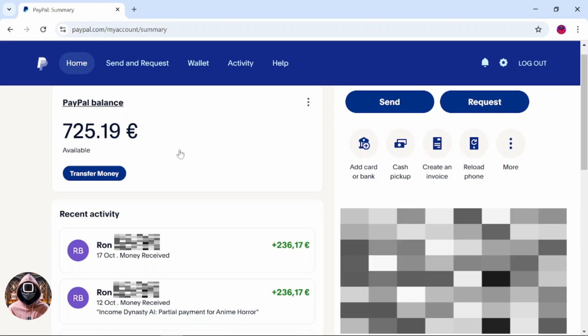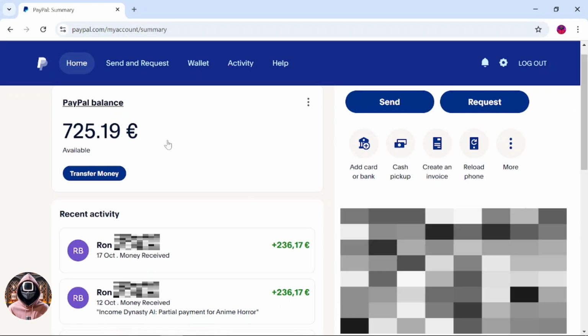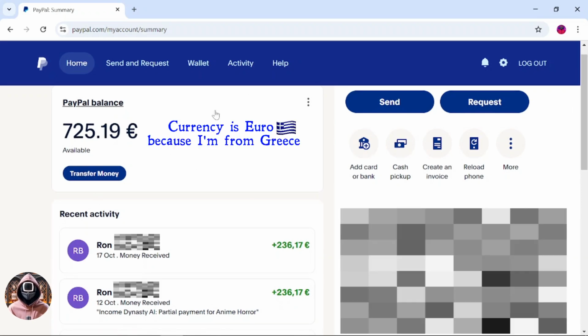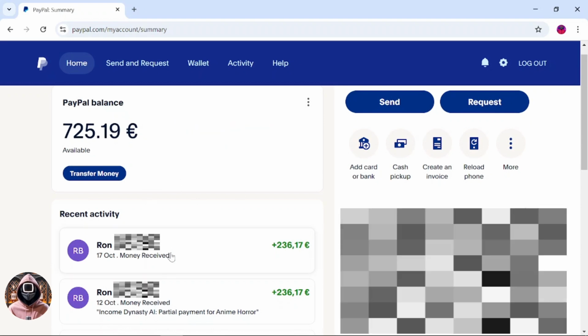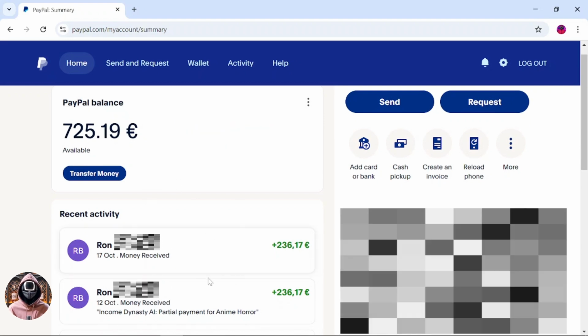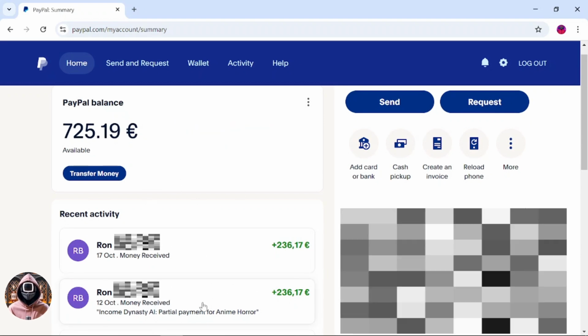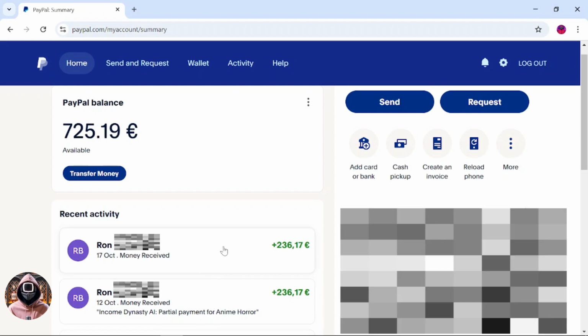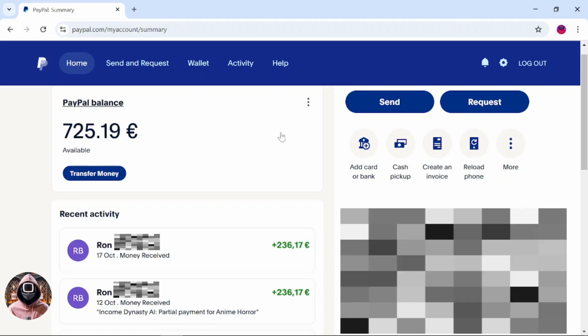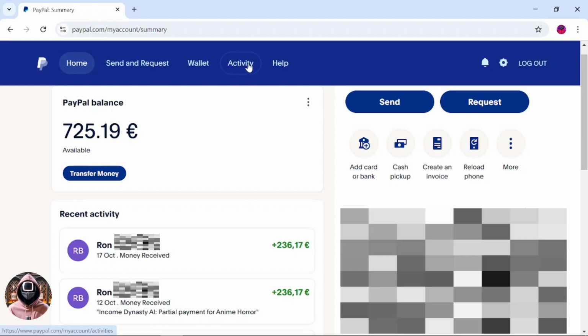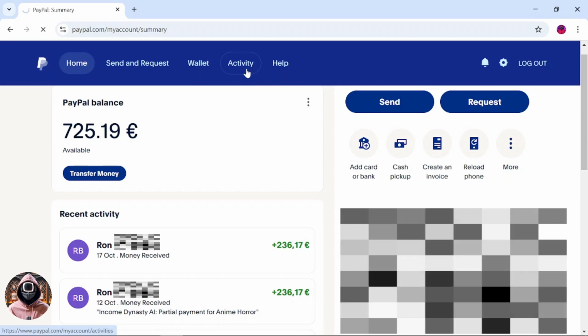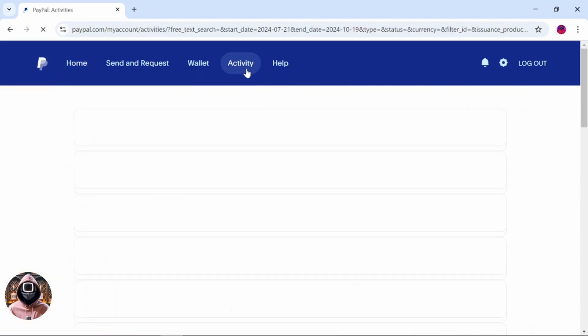Alright guys, here we are in my PayPal account to show you the transaction proof. As you can see, everything is clickable here as I hover my mouse, so there are no fake proofs or any kind of editing that some haters might claim. The only edit here is to blur the buyer's last name for obvious reasons, as well as my personal information. However, I can still click on the activity and see that everything is still there in real time.